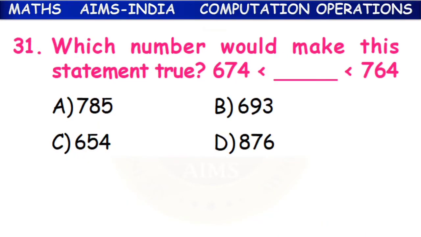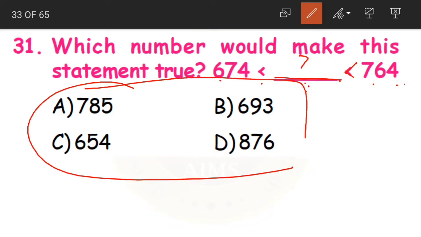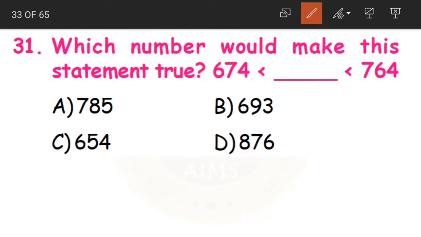Next, moving on to question number 31. Which number would make this statement true? What are we having? 674. Now again, what is this symbol children? It looks like L, so this is less than. 674 is less than, dash, is less than 764. Now we need to fit one number here, a number from the given options that would make this statement true.